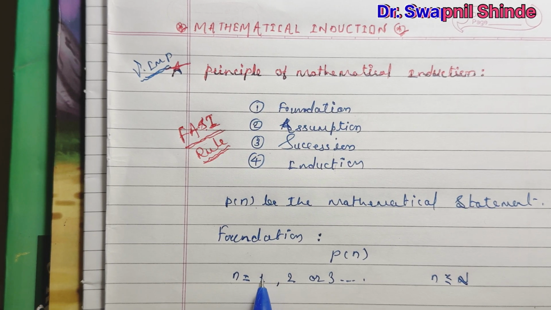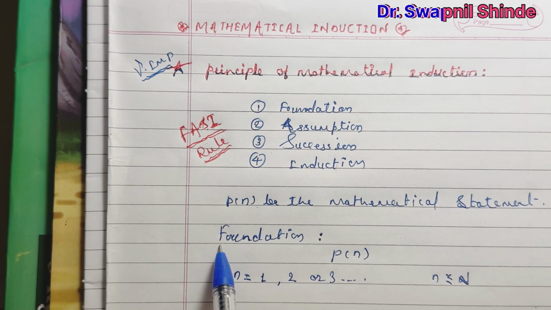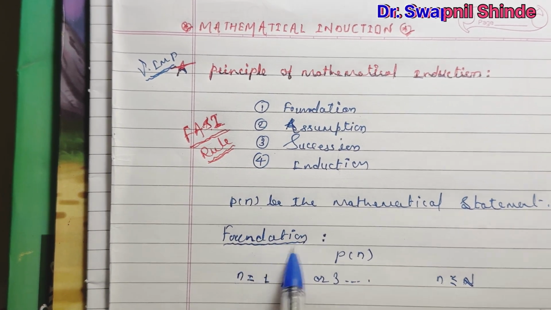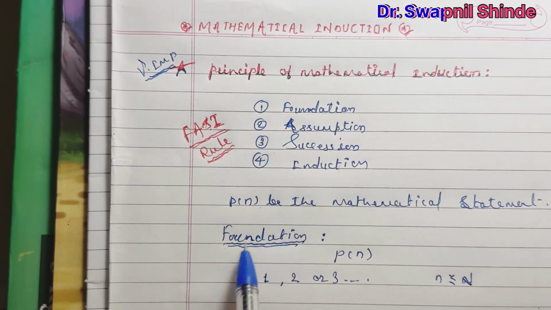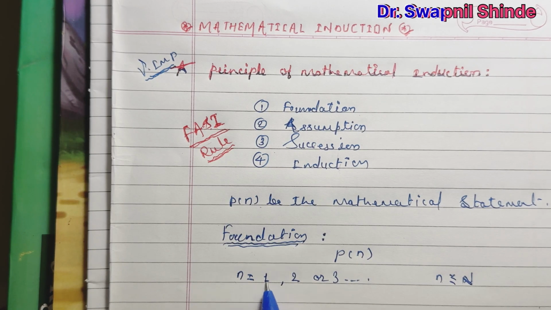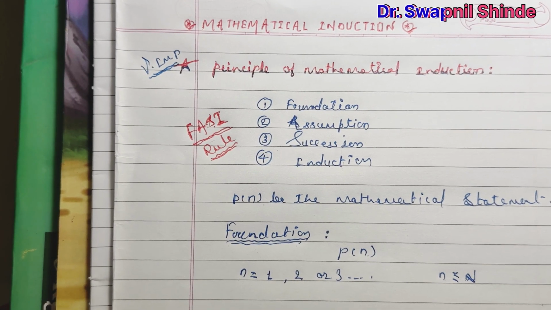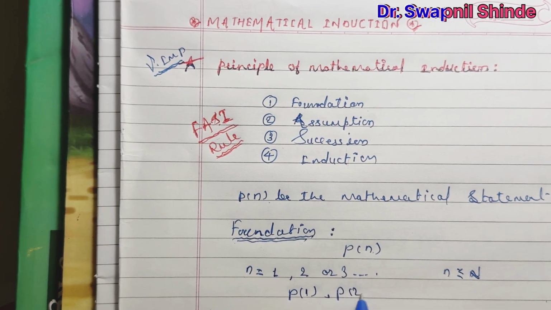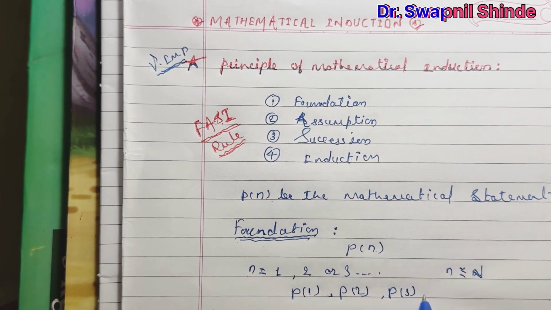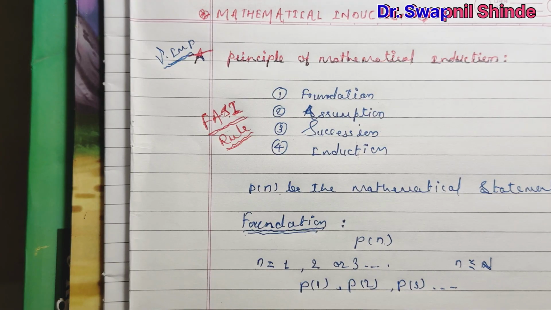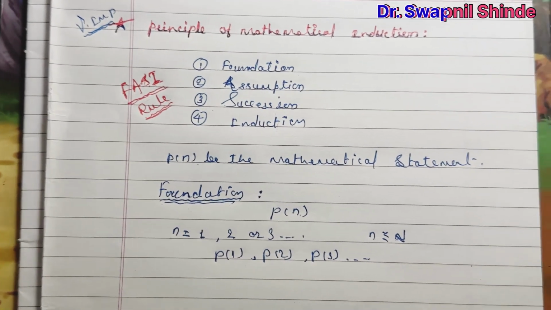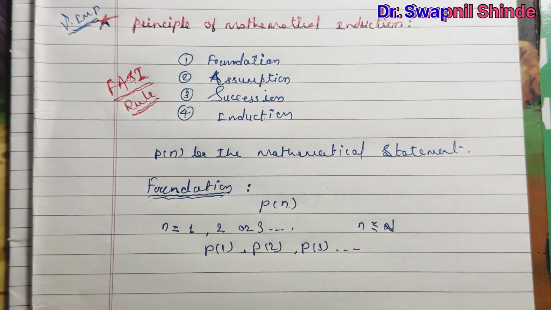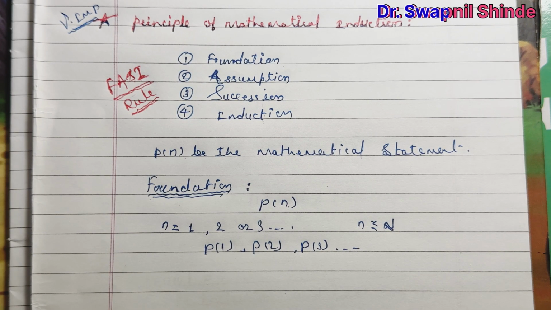Then we replace these values into our given statement P of n: P of 1, P of 2, P of 3, and so on. Find out whether it is mathematically sound or not. This proves the foundation.